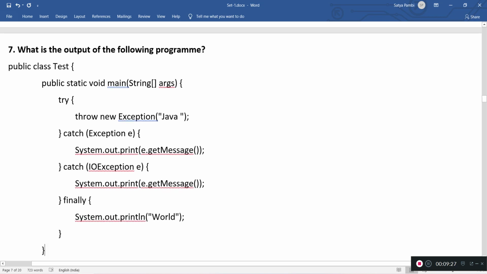What is the output of the following program? Here the program has a main method, and we have a try block with multiple catch blocks. One catch block is for Exception, and the other one is for IOException, and then a finally block. The try block is throwing an exception. Will this program compile and run properly?